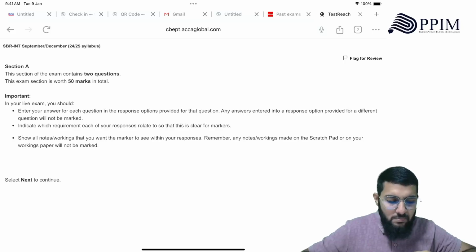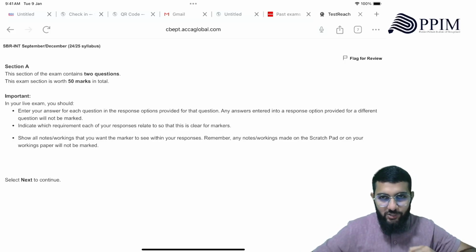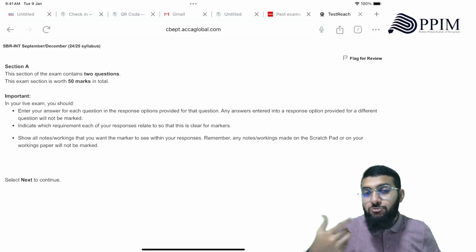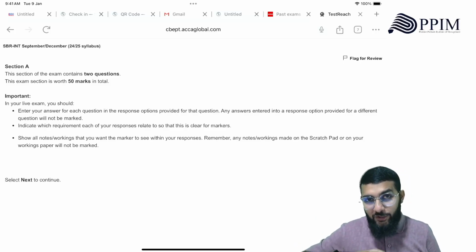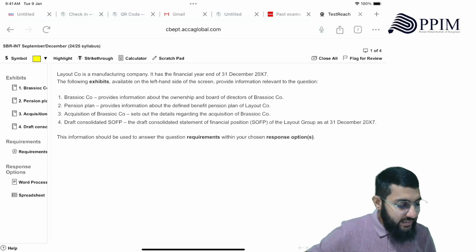So reading time is usually spent on reading all those requirements, all that information about how to approach the exam. So if you're good at reading, if you've read it enough in your practice platform, you can spend those 15 minutes in planning your answers itself.